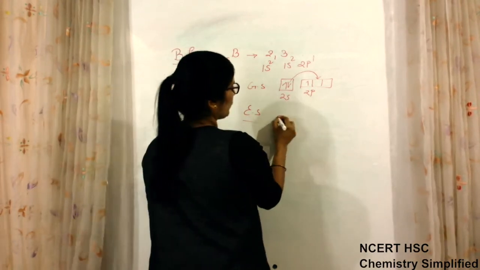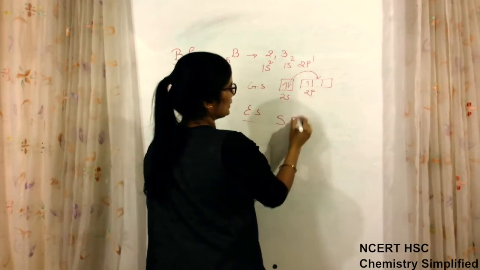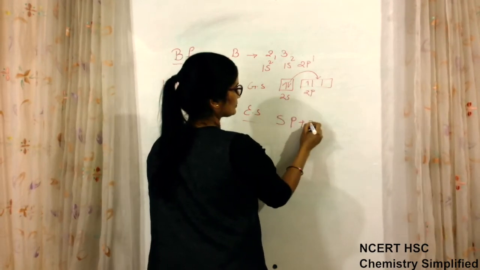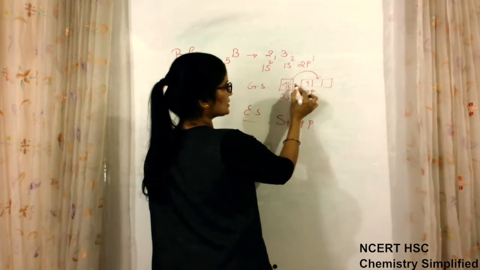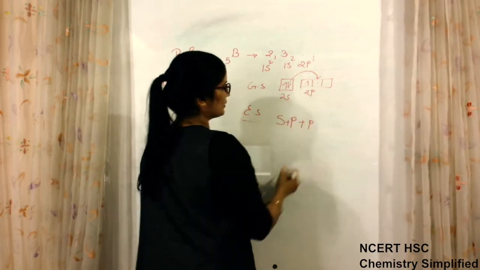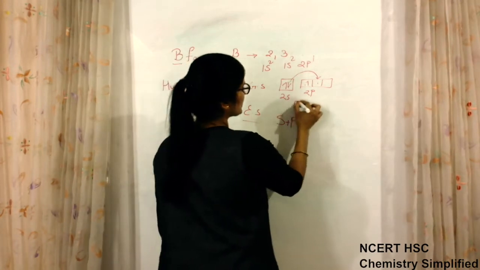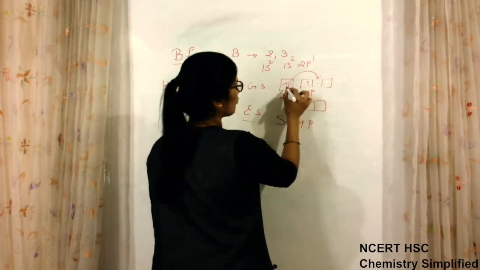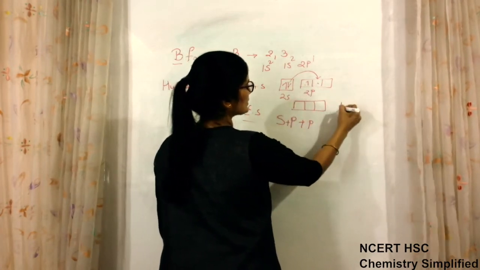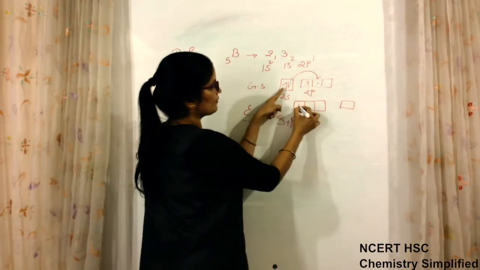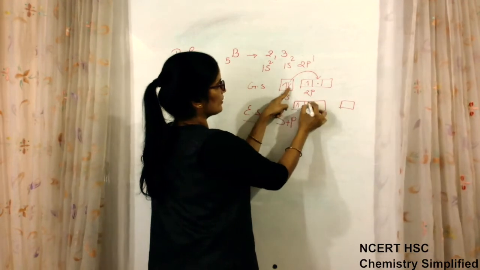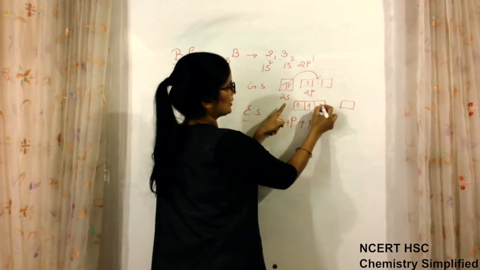This s, one p and one more p, because this electron has to go here. So these undergo hybridization, and we get hybrid orbitals 1, 2 and 3. Now this has one electron, this has one electron, and this one has jumped here.